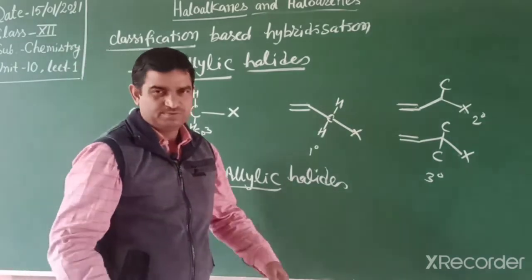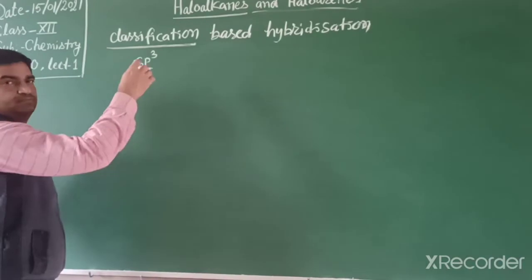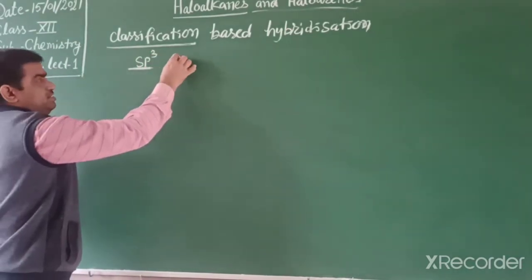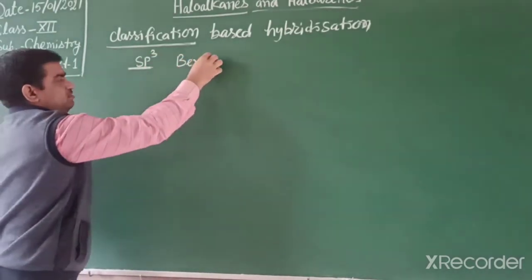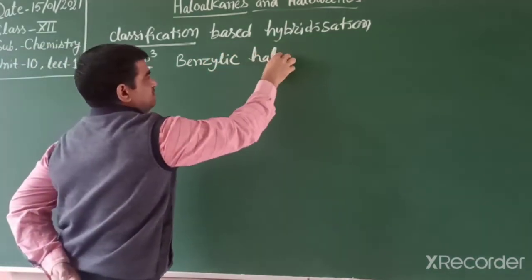So now we explain further halides. The next halide is benzylic halide.